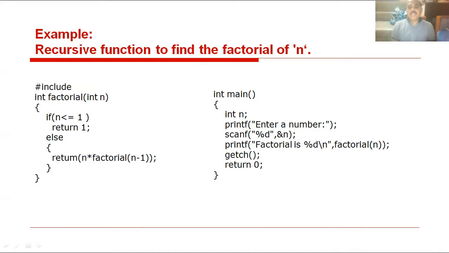Clear? So then what is an advantage? Fast execution. What is a disadvantage? It occupies a lot of memory. One advantage, one disadvantage. All of you, this is the factorial of the given integer n.